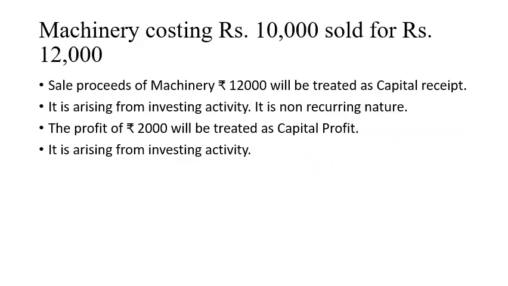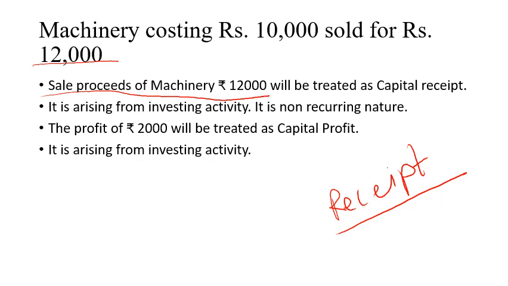Next example, machinery costing rupees 10,000 sold for rupees 12,000. Here you are not expending anything. This is not an example of expenses, but it is an example of receipt. You are going to receive money. You are selling machinery for rupees 12,000. So the sale proceeds of machinery are 12,000. And that's why it will be treated as capital receipt. Why is it a capital receipt? Because it is arising from investing activity.